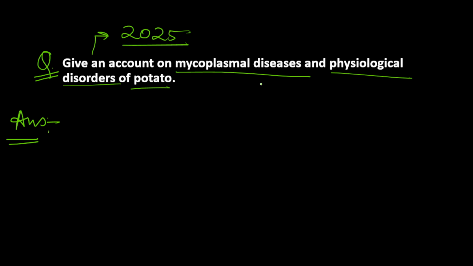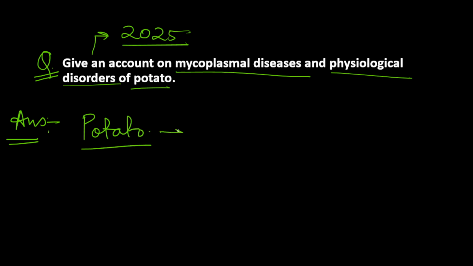So you can simply divide the question in two parts. In the first part, you can discuss about mycoplasmal disease of potato, and in the second part, you can discuss about physiological disorders of potato. So let's start. In the introduction part, you can write many things about potato. You can generally try to write basic things about potato.